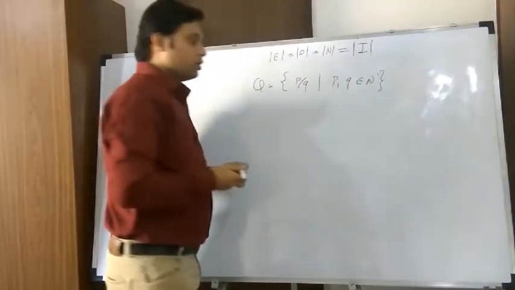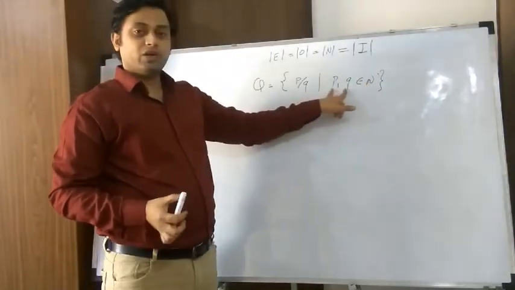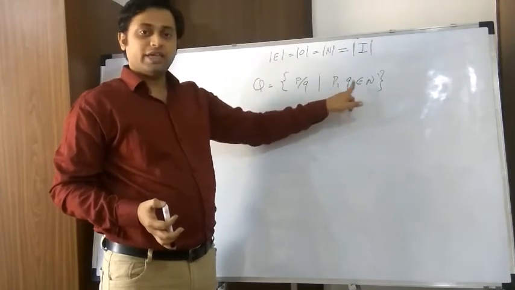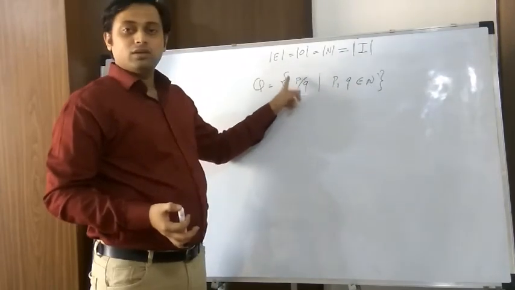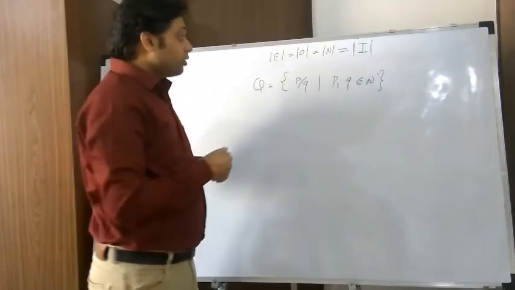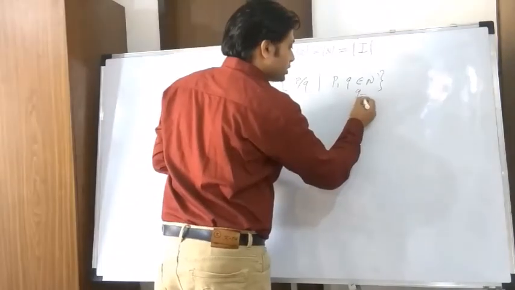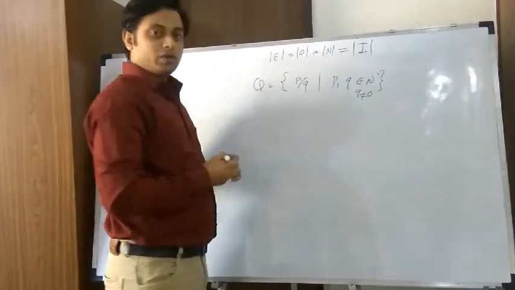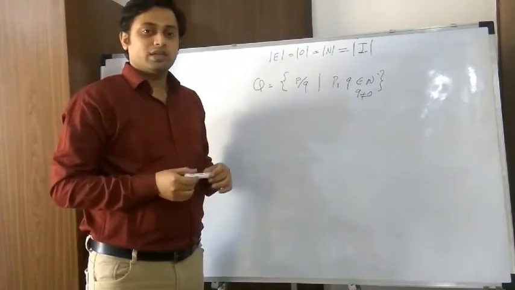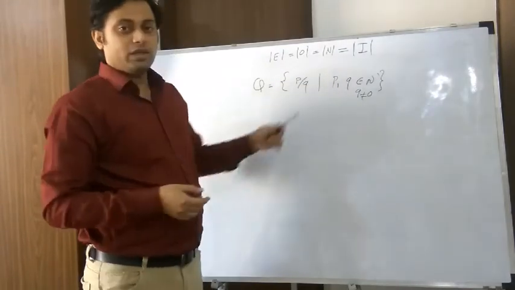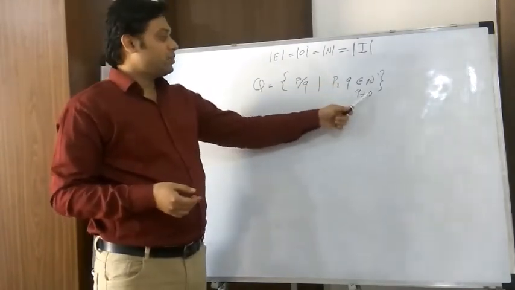So for all pairs of p and q natural numbers, I can define the ratio p by q, provided q is not equal to 0. Obviously 0 is not in the natural numbers. Even if we include 0, p can be 0 but q cannot be 0.